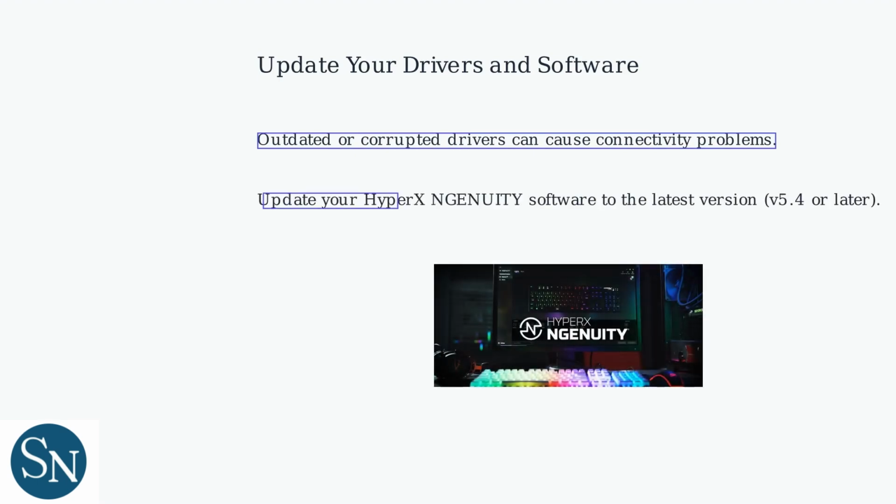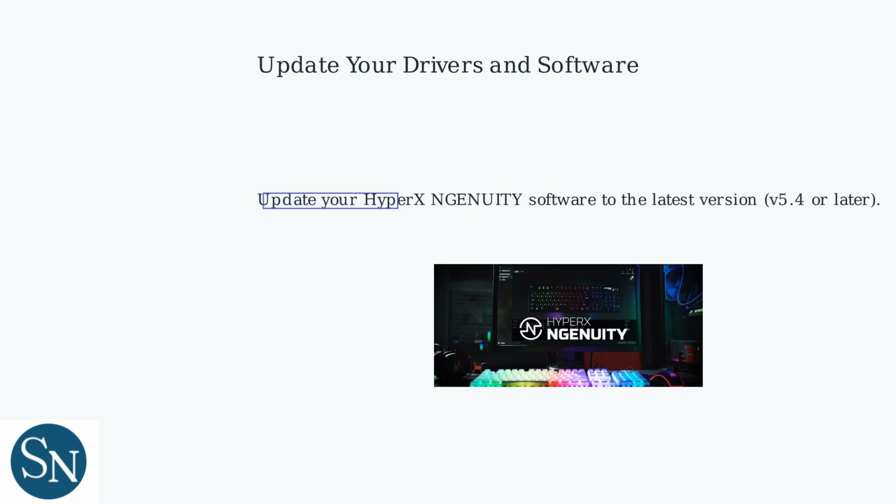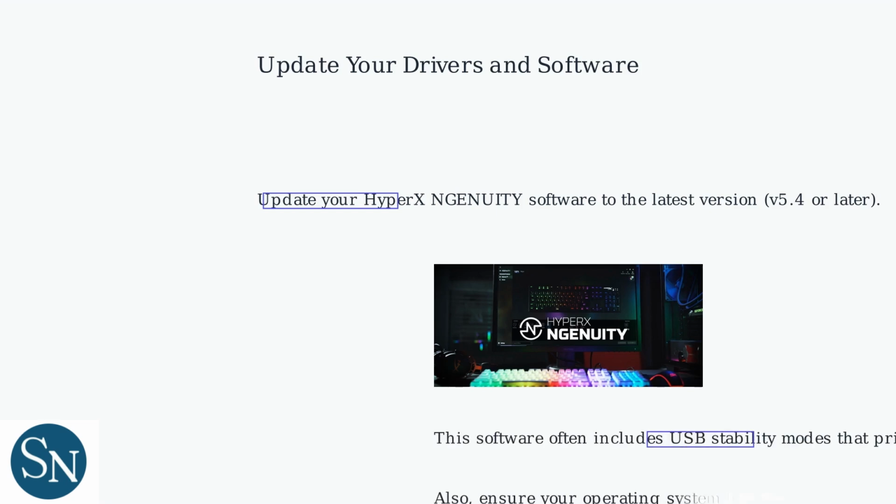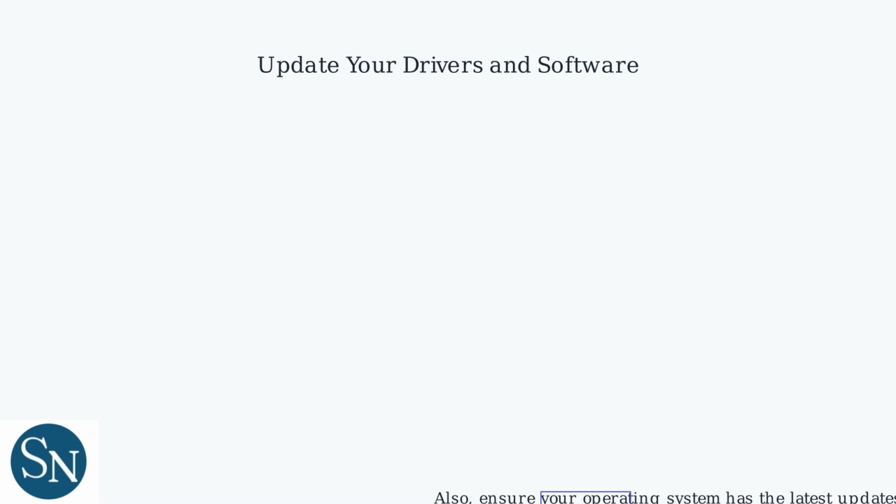Update your HyperX Ingenuity software to the latest version, such as v5.4 or later. This software often includes USB stability modes that prioritize the microphone's connection. Also, ensure your operating system has the latest updates.